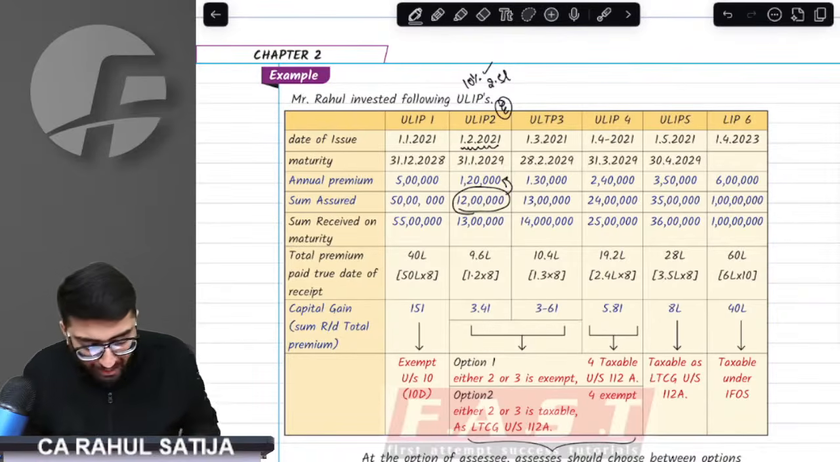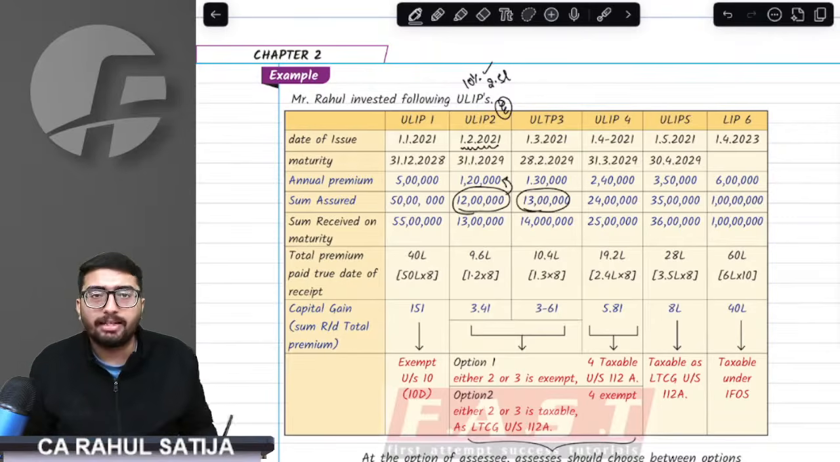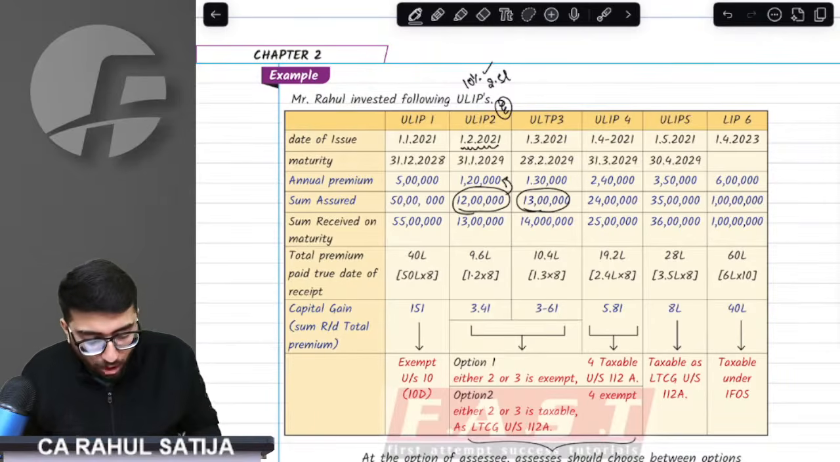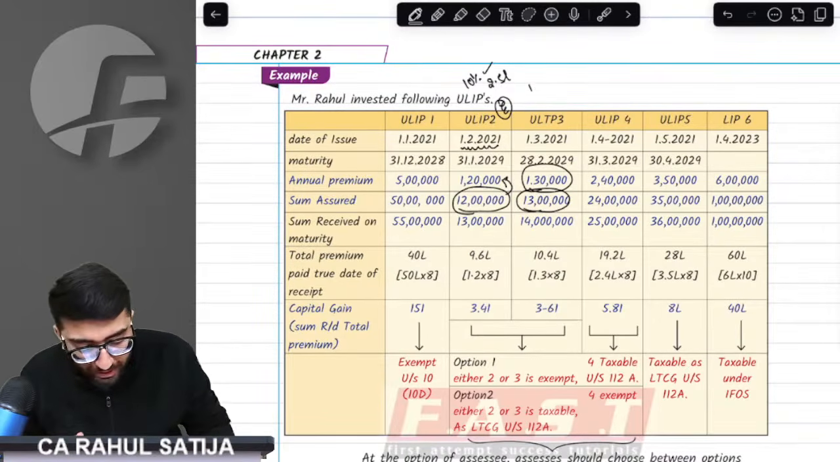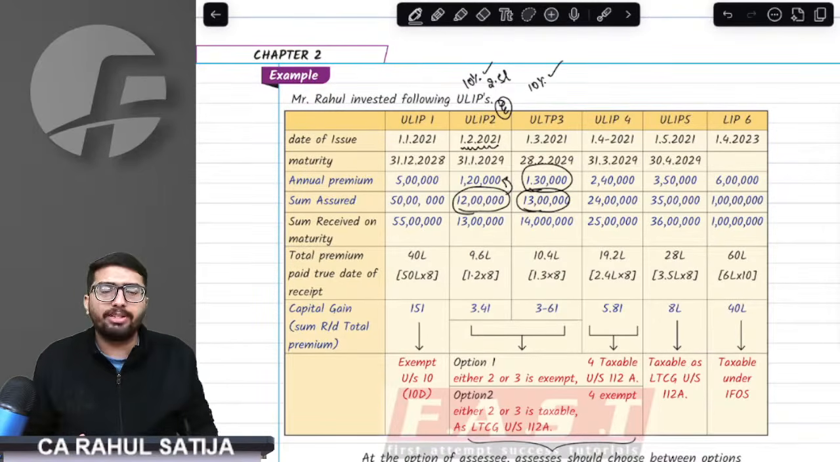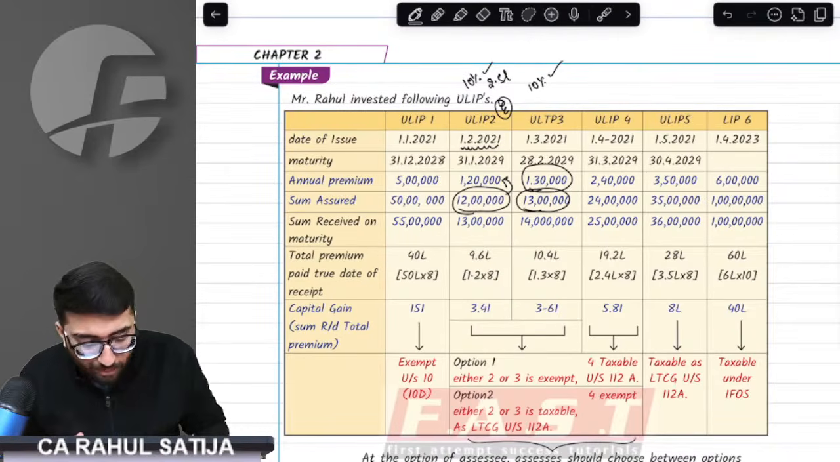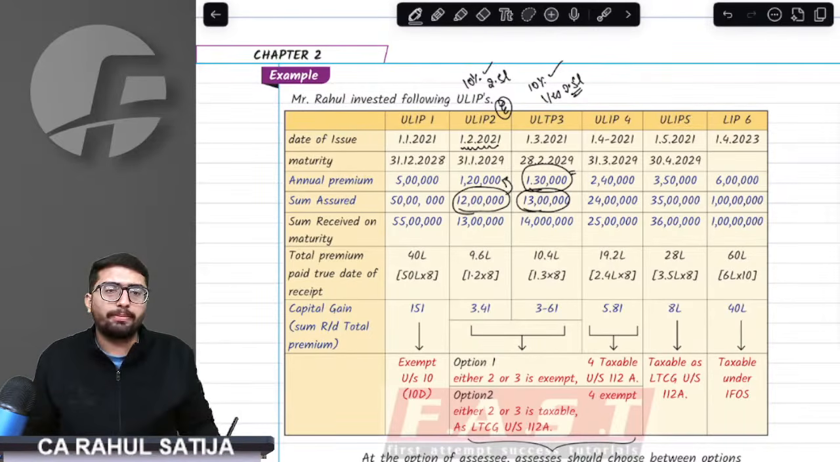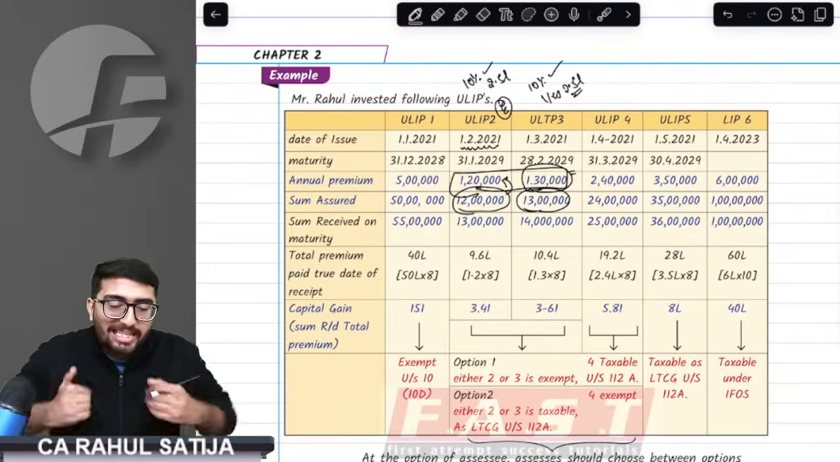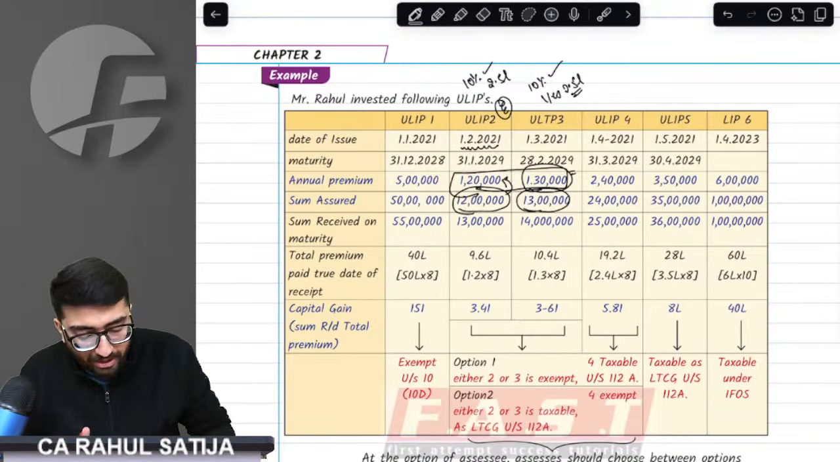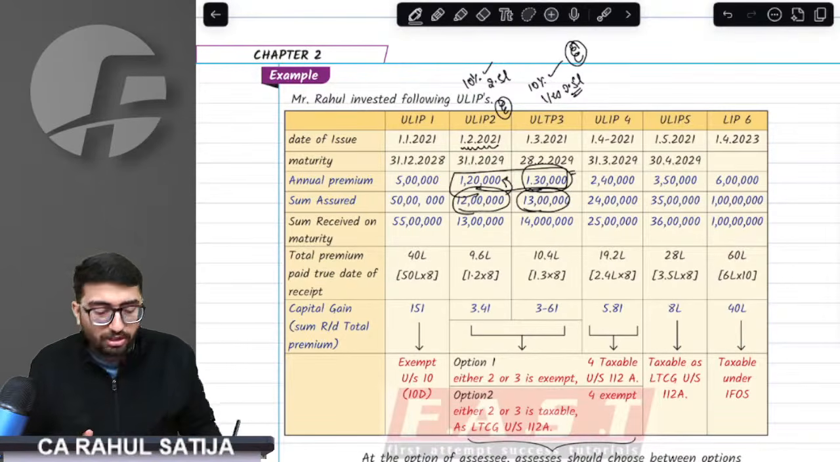In the very next month, I bought another ULIP on which the sum assured was 13 lakh rupees and the annual premium is 1.3 lakh rupees. Am I again fulfilling the 10% criteria? Yes. Is the annual premium again up to 2.5 lakh rupees? Yes. Combining both of the two, is the annual premium up to 2.5 lakh? Yes. That means the second ULIP would also be exempt.